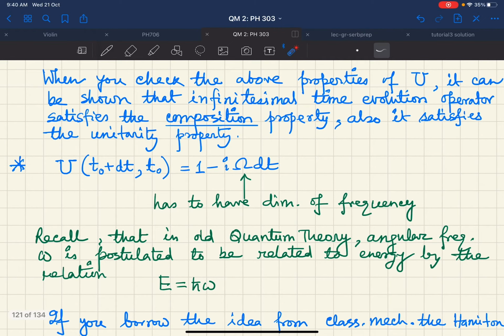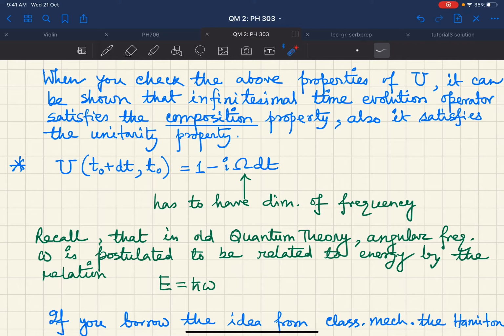So our task now will be to figure out what this Hermitian operator omega can be, because essentially I have just introduced this omega as an operator. There should be some operator sitting there, and I know that the difference between this and the unit operator has to be of the order of dt. So this is like some constant of proportionality type of thing.